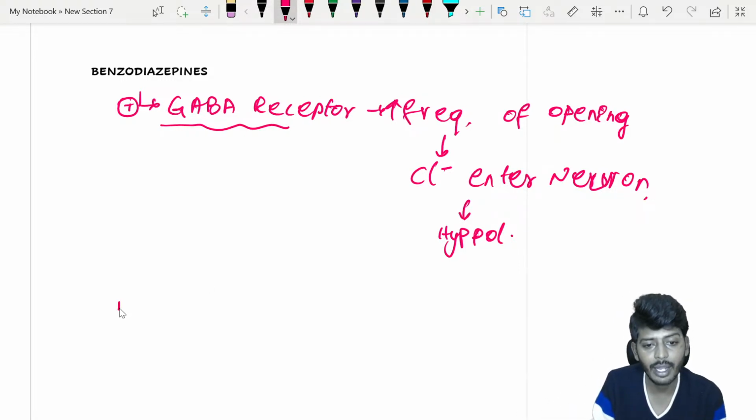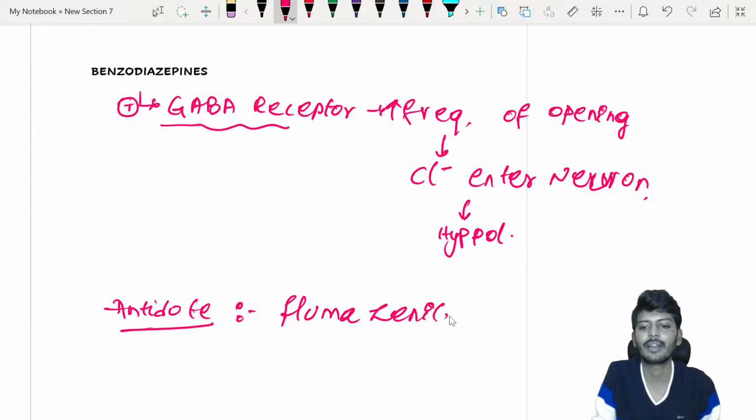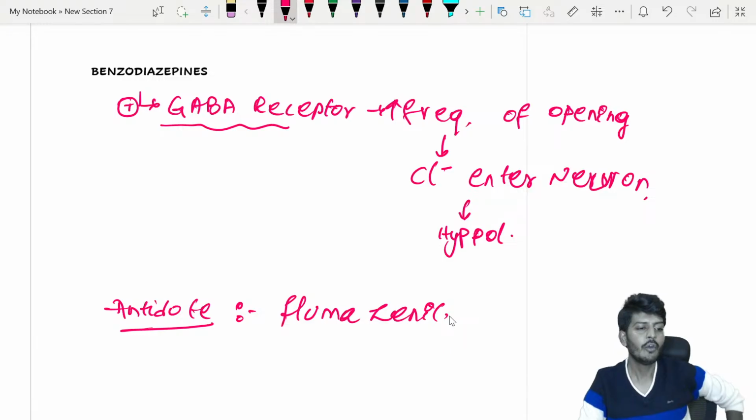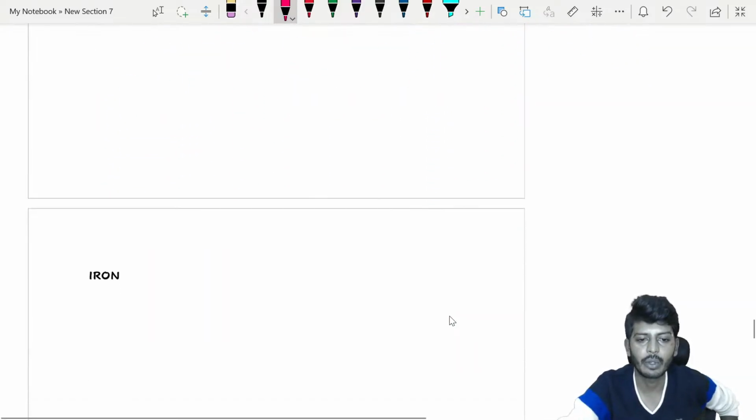So the antidote, my dear students, you need to remember, the antidote is flumazenil. What is the name of the drug we are using? Flumazenil. That is the story of the antidote of benzodiazepine overdose.